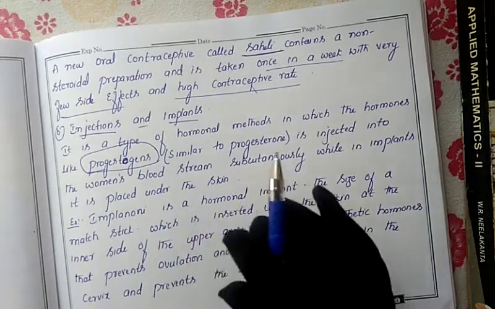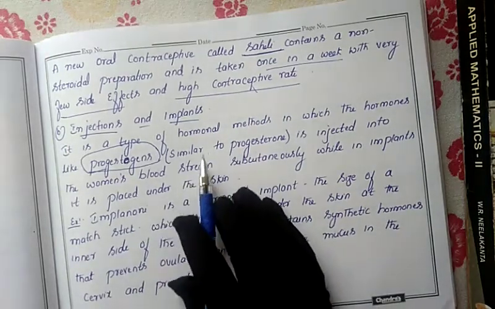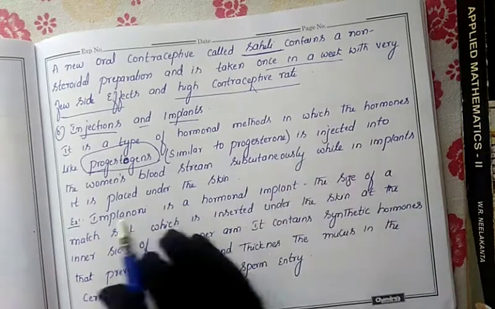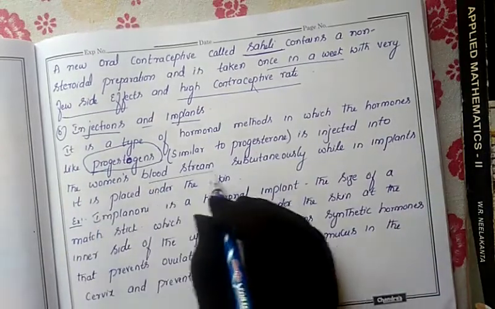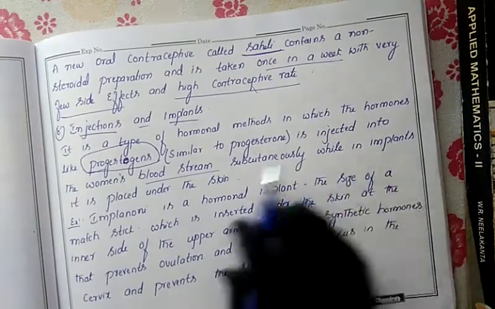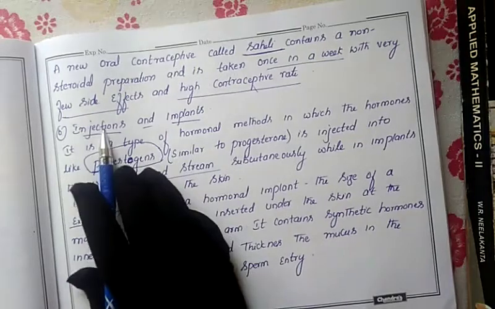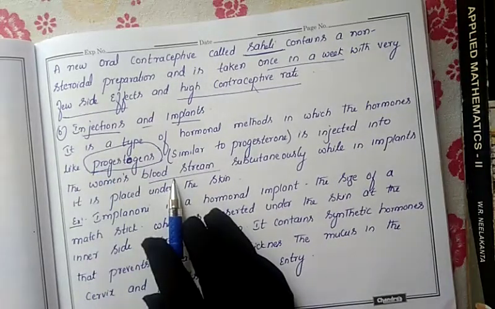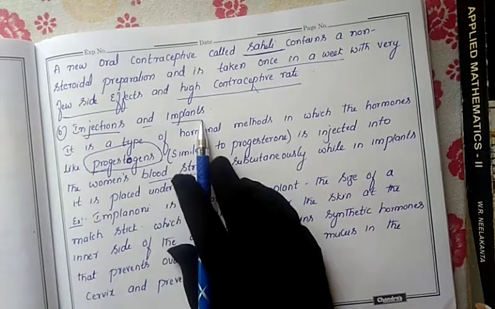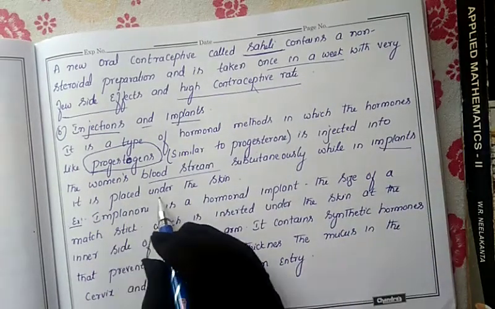So that's oral consumption, as I said, oral pills we are calling. But these hormones will be injected into the female body, in which pattern it goes into the bloodstream. So by giving the injection, or subcutaneously, while in implants it takes place under the skin, it will be injected in the form of an injection. Injection means it will be given in the bloodstream, or if implants are there, it will be given to the female under the skin.